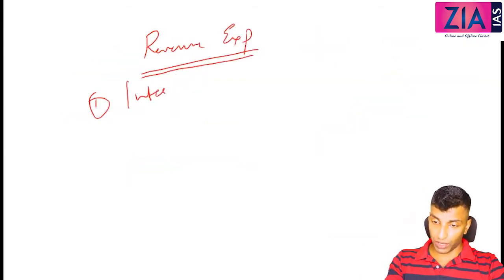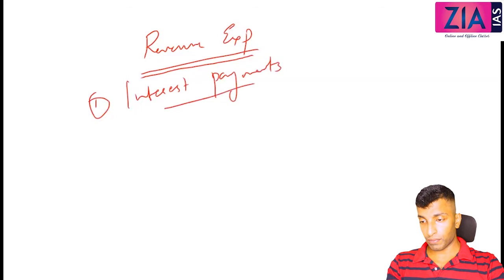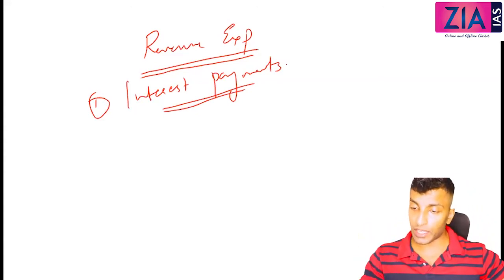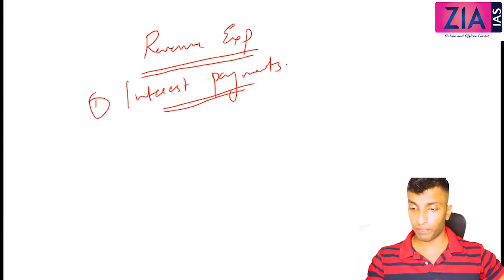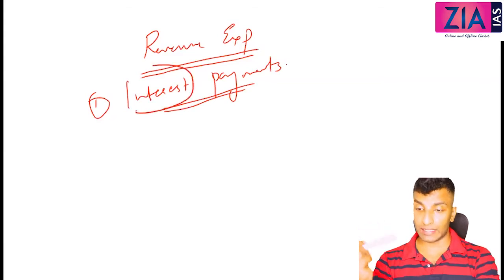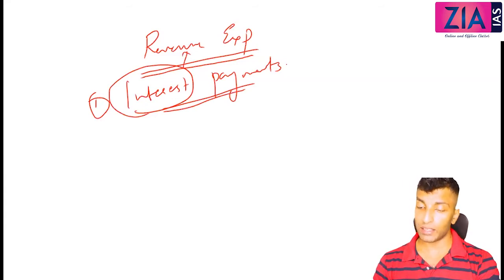First one, the most important one, interest payments. I've told you before, interest payments come under revenue expenditure, interest paid upon the loan that you have taken. What about when you are giving a loan and receiving interest? That will come under revenue receipts. So interest will come under revenue. If you are paying interest, it is revenue expenditure. If you are receiving interest, it comes under revenue receipts.